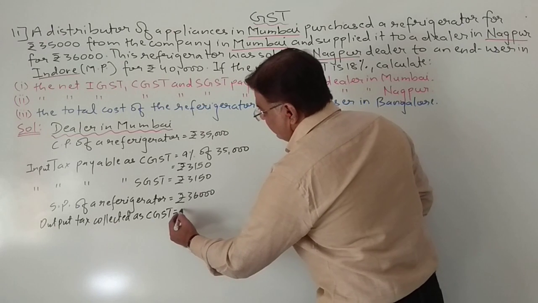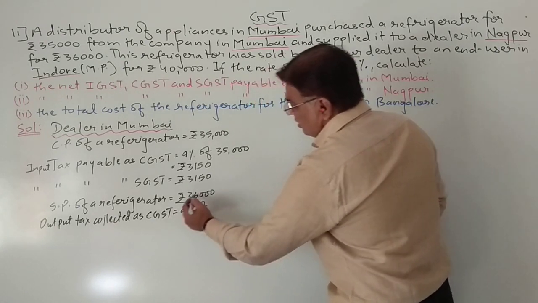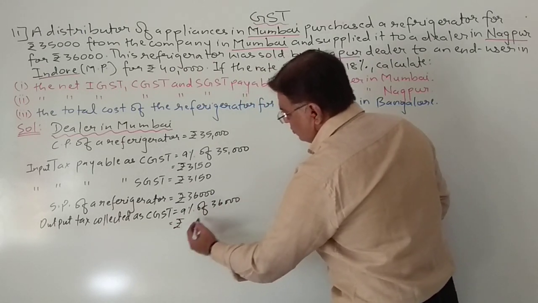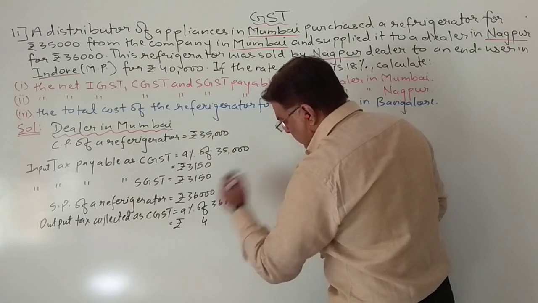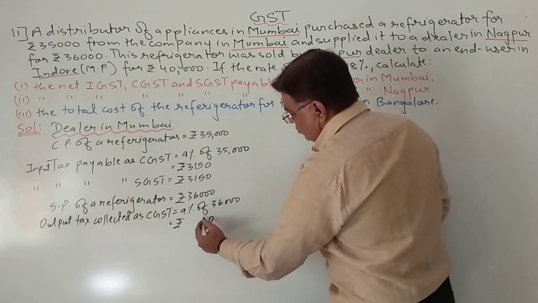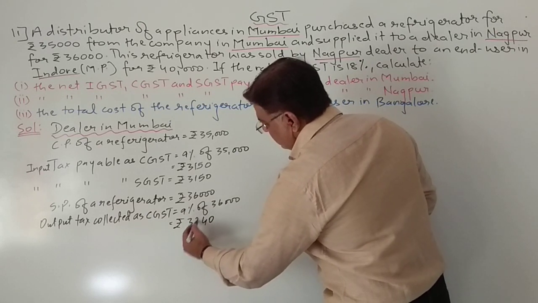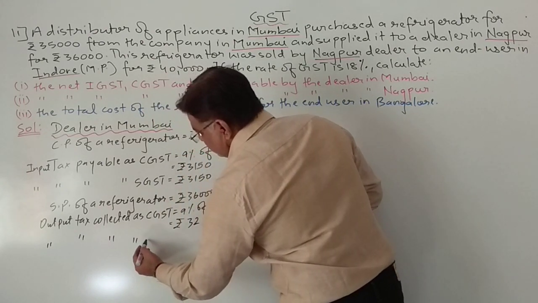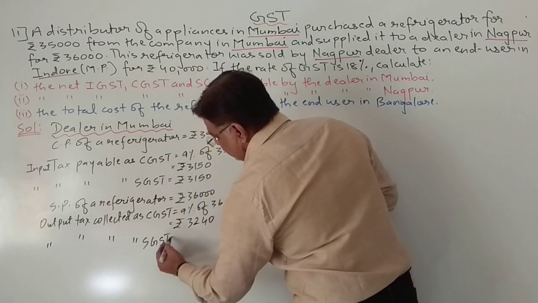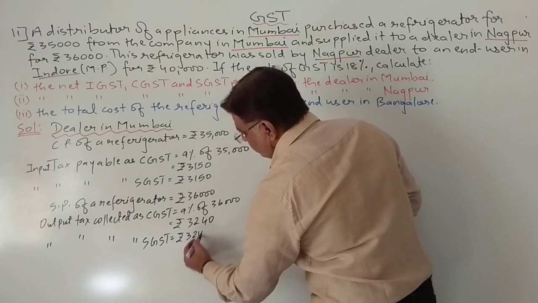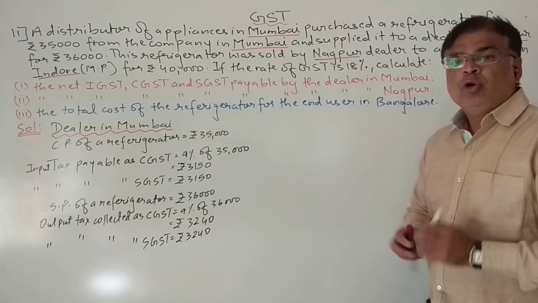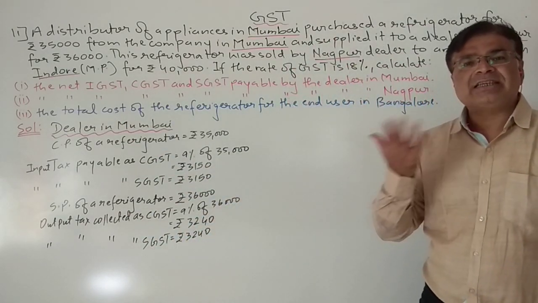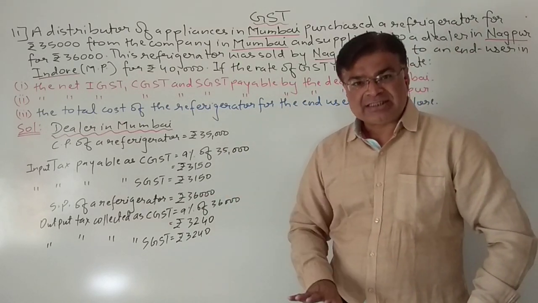So output tax collected as CGST will be, again it will be 9% of, but on which price? 36,000. So again it will come to 9 6 are 54, 1 0, 4 and 5, 3240. So the same output tax collected as SGST will be rupees 3240. Okay, so we have done the whole calculation of Mumbai dealer. How much input tax he has paid, how much output tax he has collected.